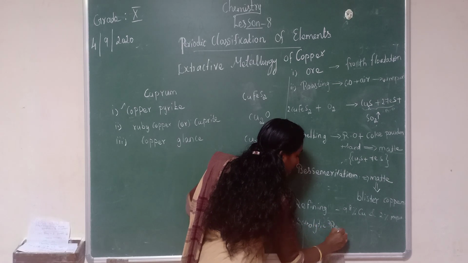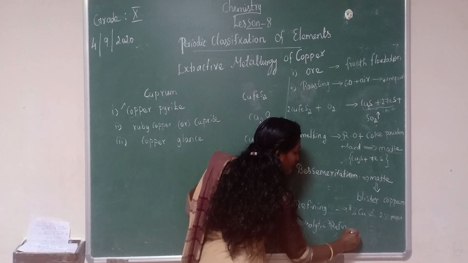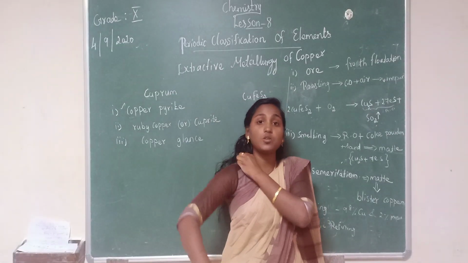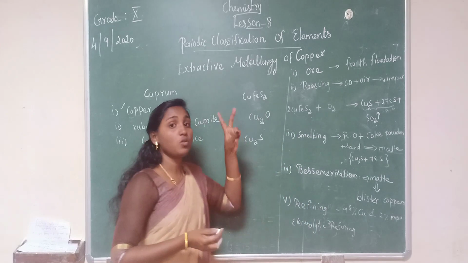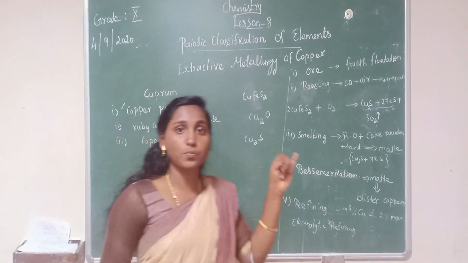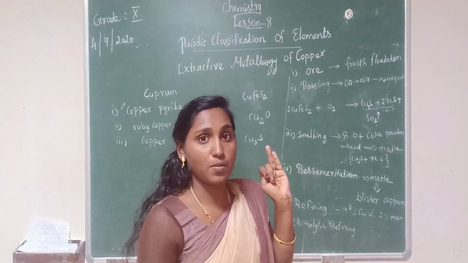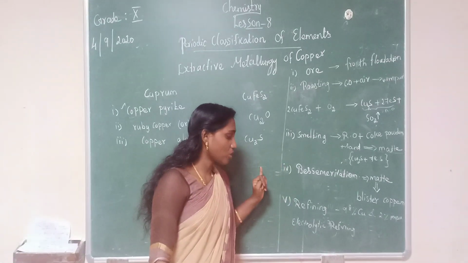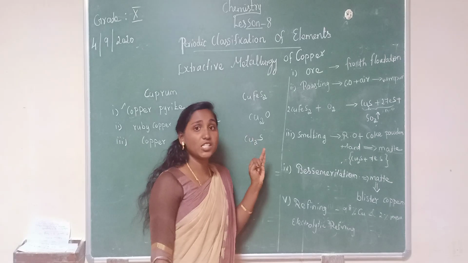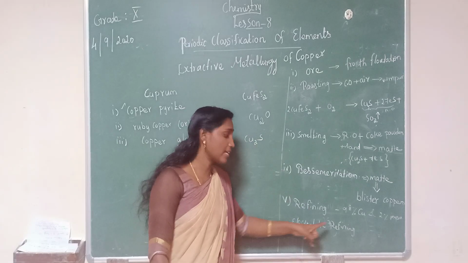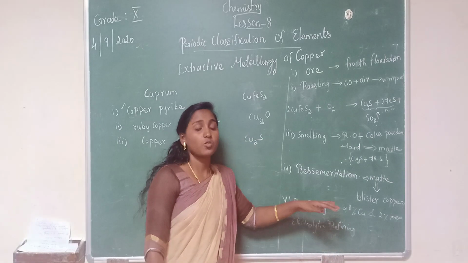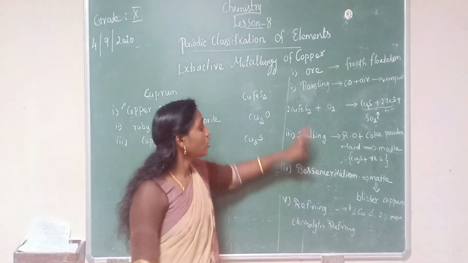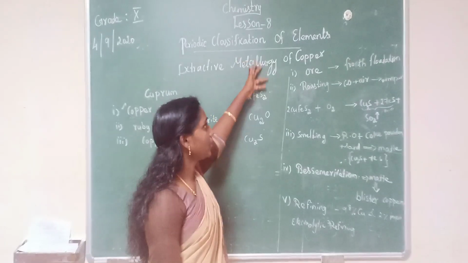Electrolytic refining method. Already we studied this in the extractive metallurgy of aluminium. Two processes we studied, Hall's process and Bayer's process. That is an important question, so study that well. There we learned this electrolytic refining, right? The same method we are going to use here also. So these are the steps of the extraction of copper.